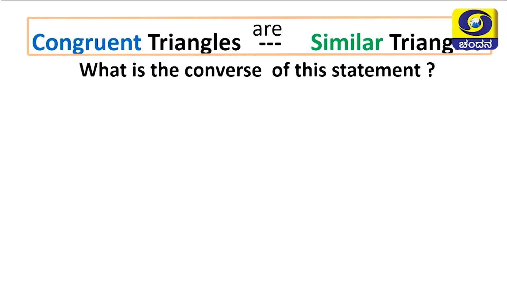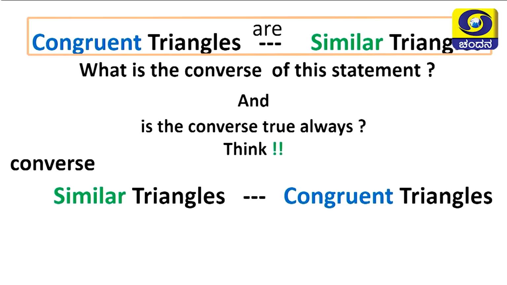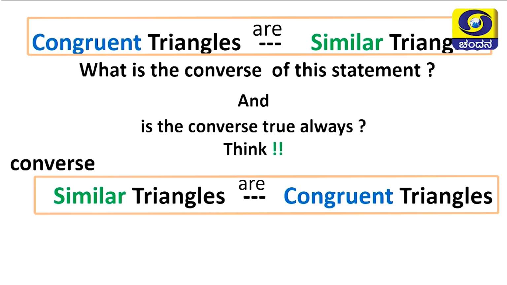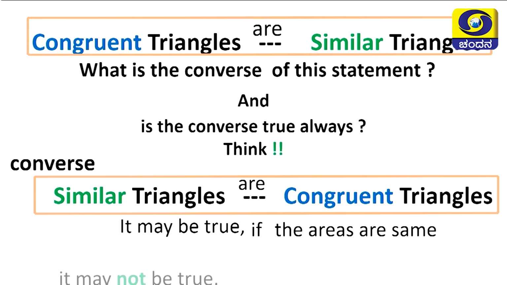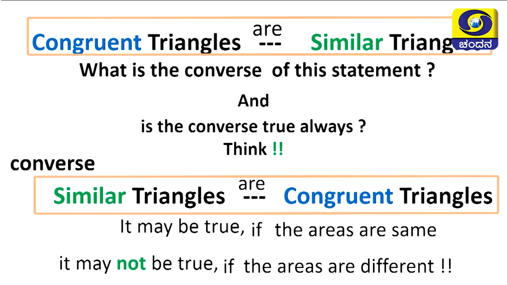And can you recall the converse of this statement also, which we discussed in the last session? The converse was this: if two triangles are similar, then they are congruent triangles. We very well understood that if two triangles are similar, they may be congruent or they need not be congruent. It may be true if the areas are same, it may not be true if the areas are different. This is what we have understood.